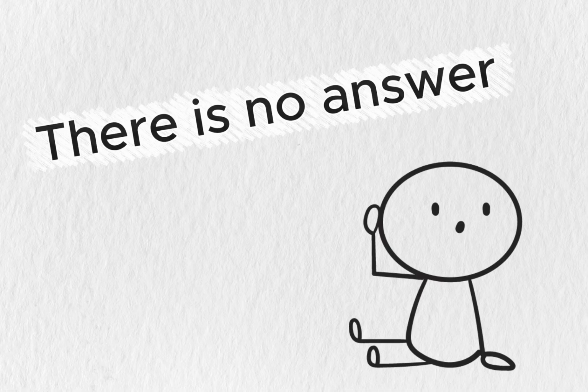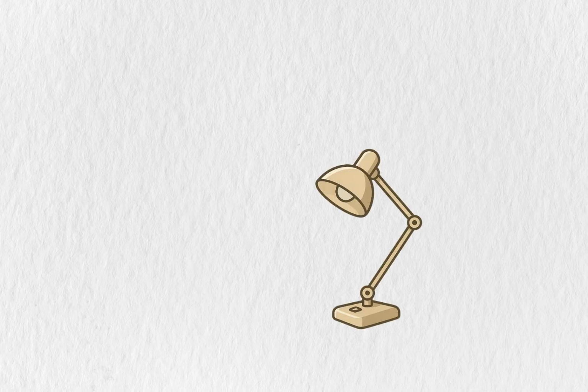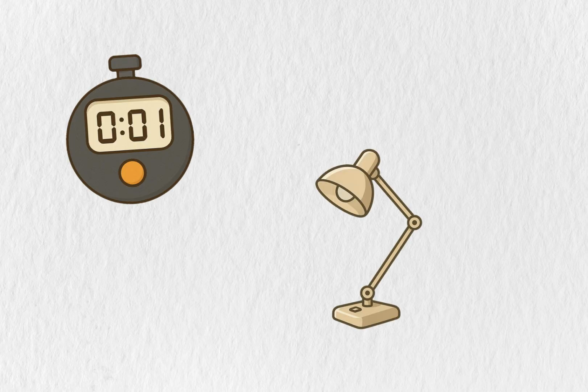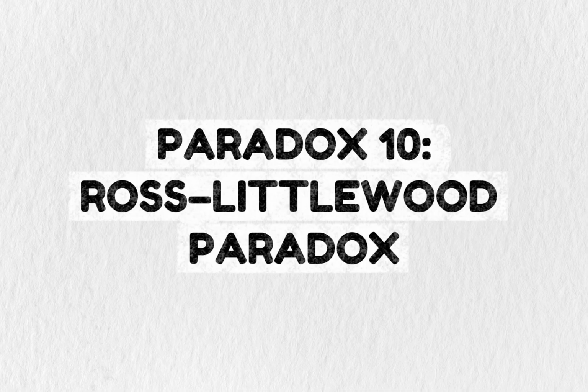There's no answer. The sequence of states, on, off, doesn't converge to a final state. The lamp's state at exactly 1 minute is simply undefined by the setup. This shows that some infinite processes don't have determinate endpoints, even when they finish in finite time. Paradox 10, the Ross-Littlewood Paradox.